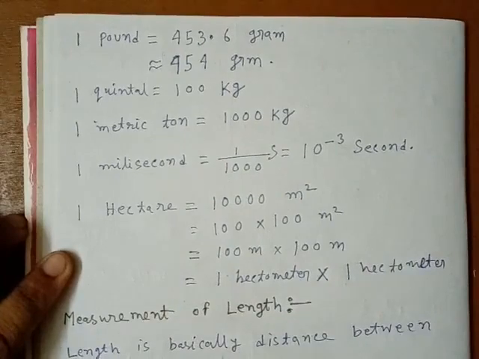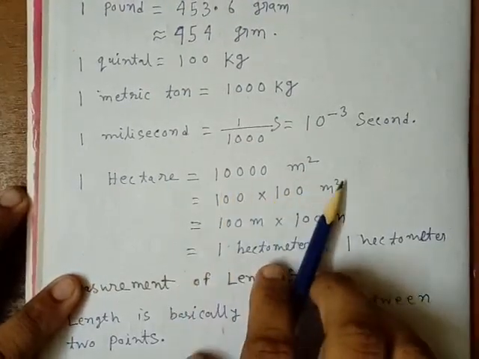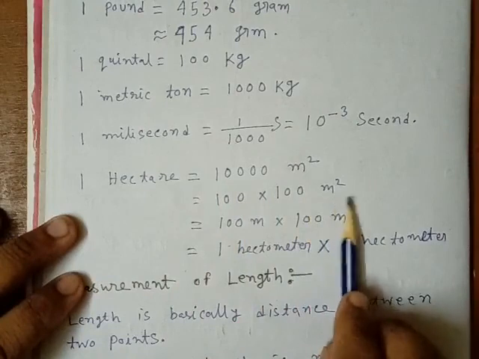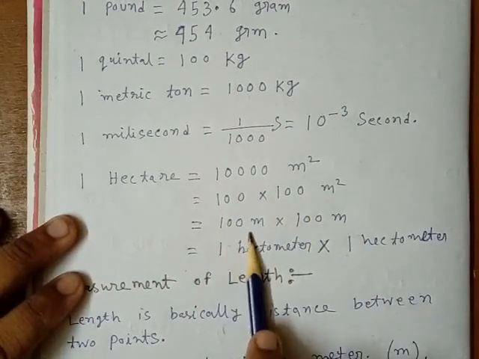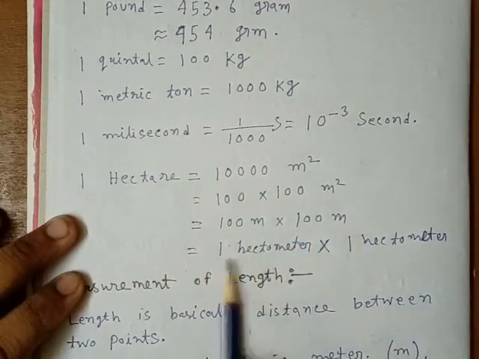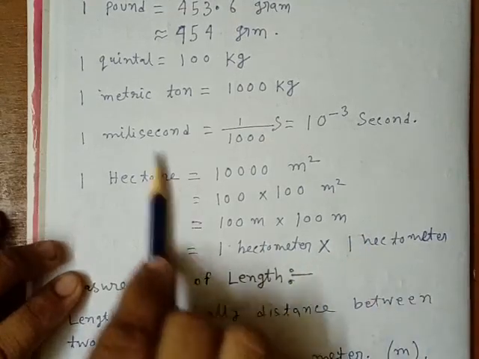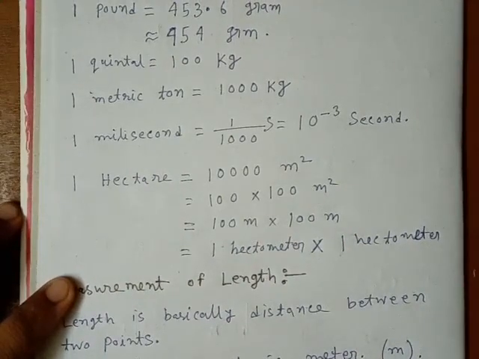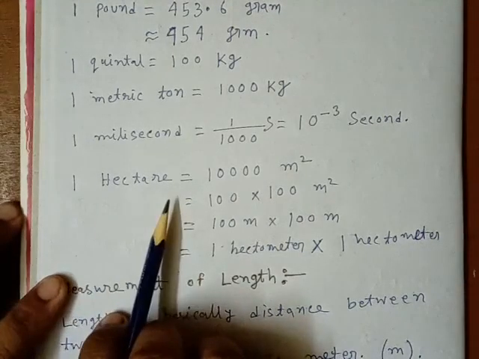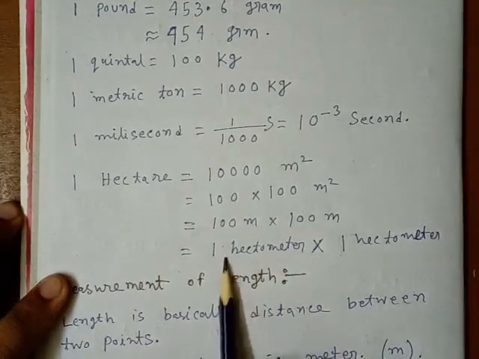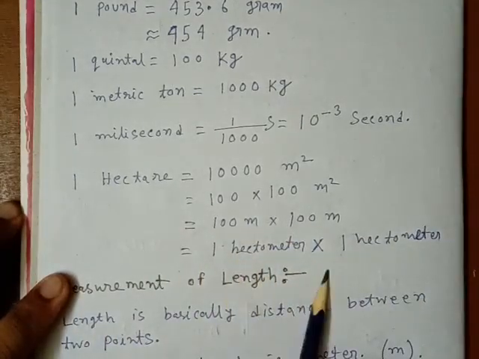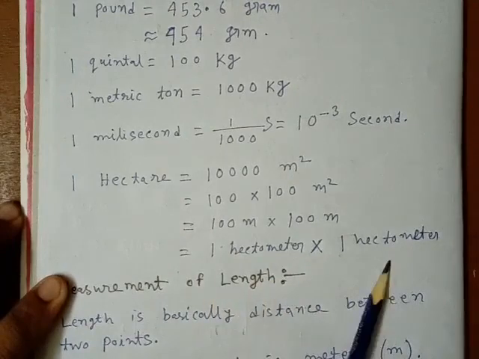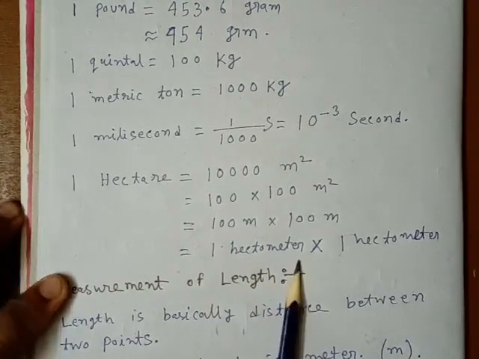Now 1 hectare equals 10,000 meter square. So 100 multiplied by 100 meter square. So 100 meter multiplied by 100 meter. So 1 hectometer multiplied by 1 hectometer. Thus this hectare is basically a unit of area. Okay, when we have to measure the area of land or some possessions, then we use hectare. Basically this is the area of a square having side 1 hectometer.